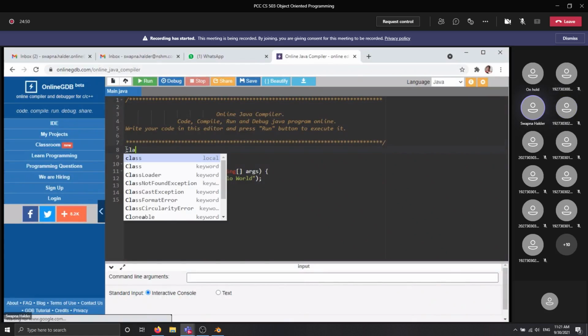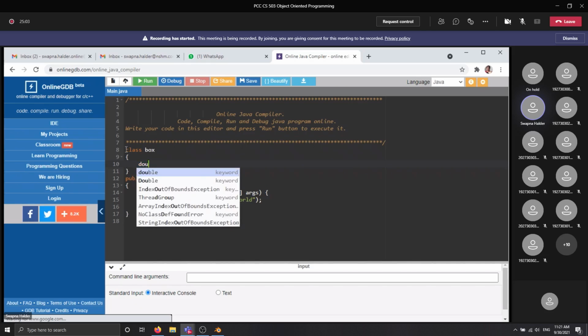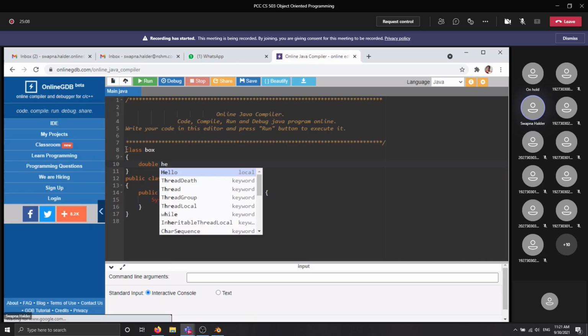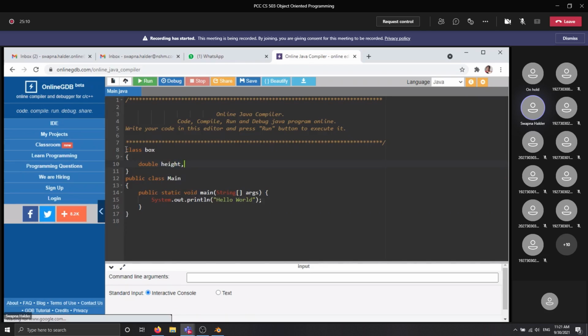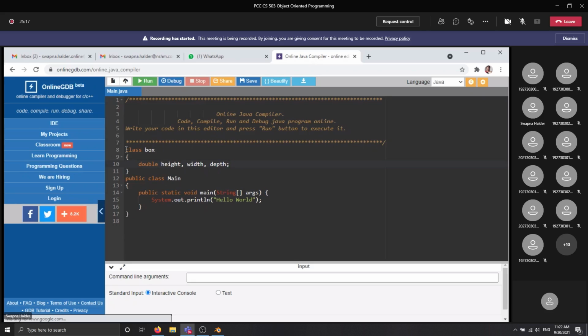So go through the concept of this. You have a class, say Box. Within this Box, you have just declared three variables, height, width and depth, and you are not defining any constructor here.